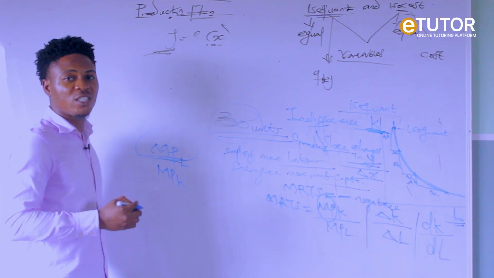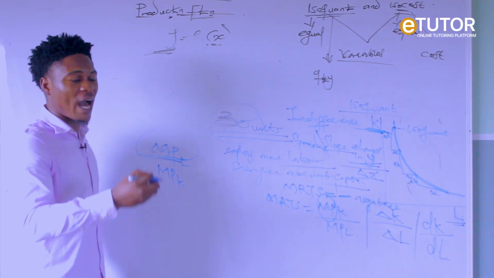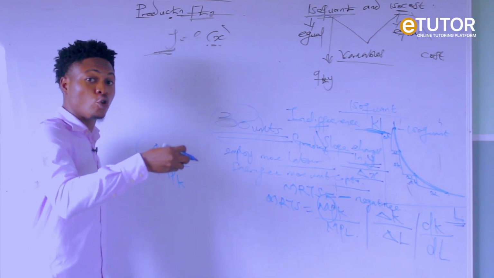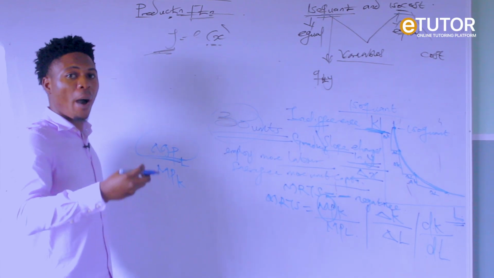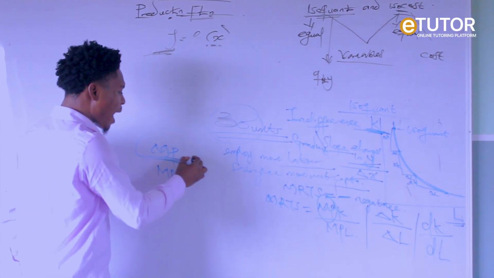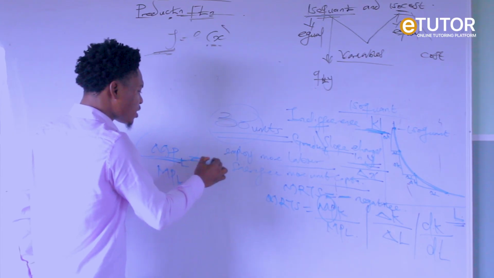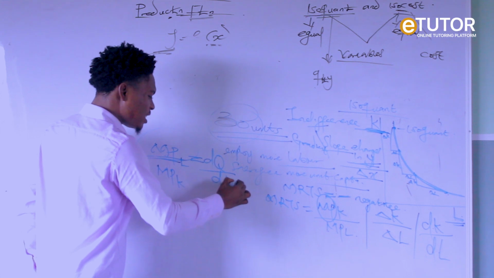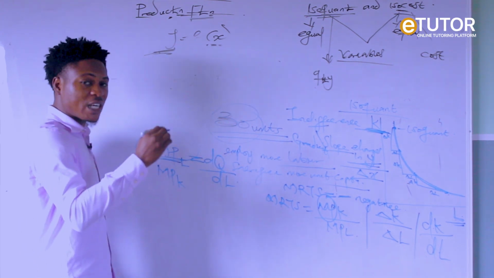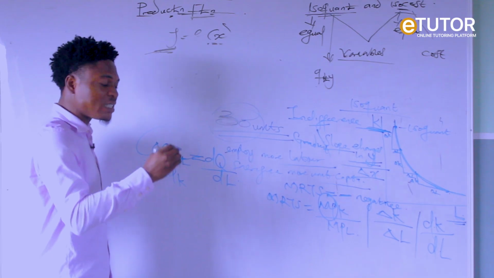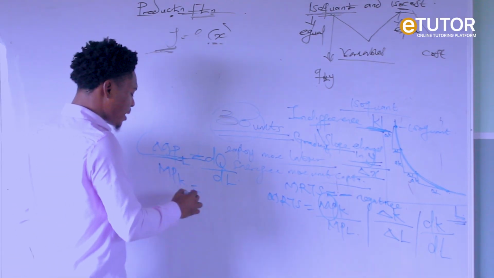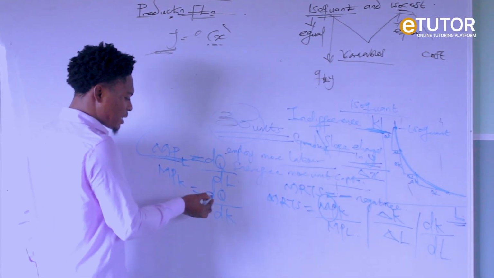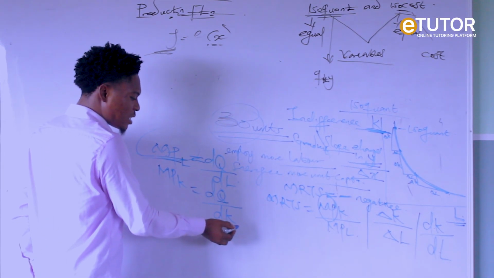It simply means the change in units of output as a result of changes in units of labor, or the additional output produced by increasing labor units. So our MPN is changes in Q over changes in N, while our MPK is changes in Q over changes in capital.